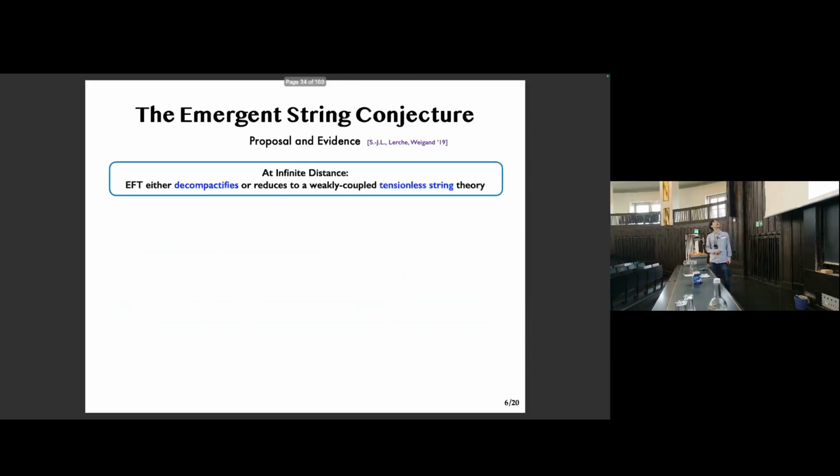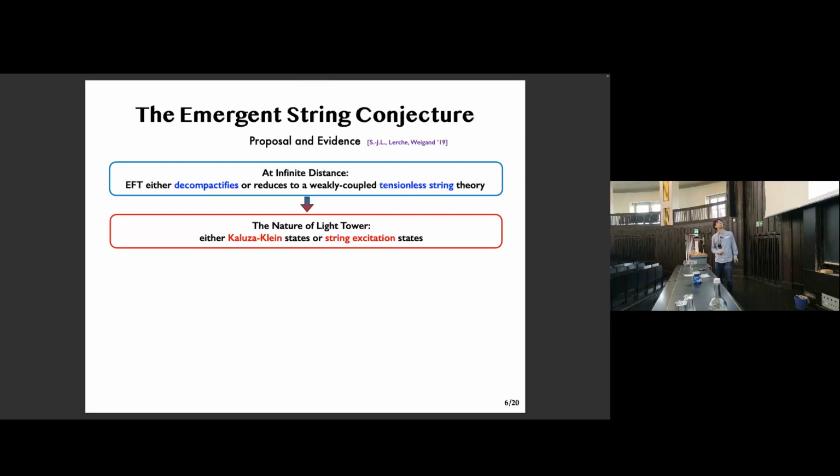And along this line, the emergent string conjecture claims that at infinite distance, the EFT either decompactifies or reduces to a weakly coupled tensionless string theory. And this conjecture refines the distance conjecture in that the former case leads to a light tower of Kaluza-Klein states, and the latter to a light tower of string excitation states.